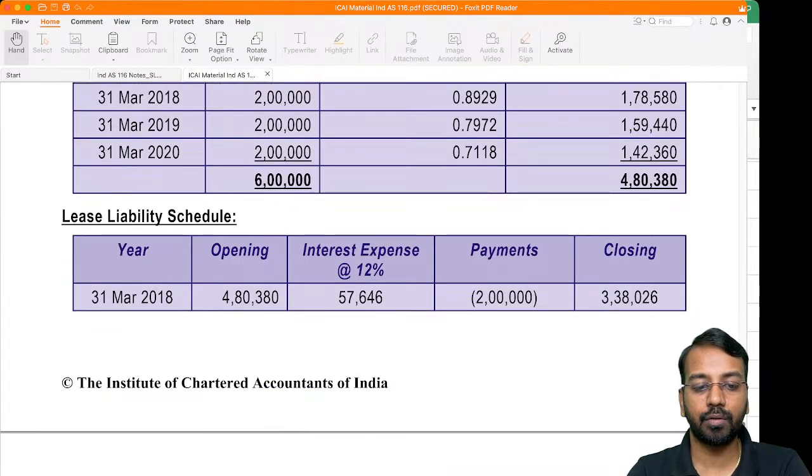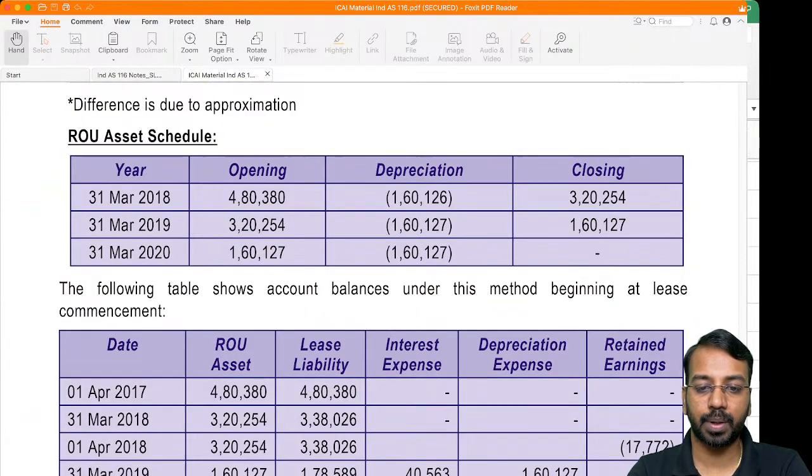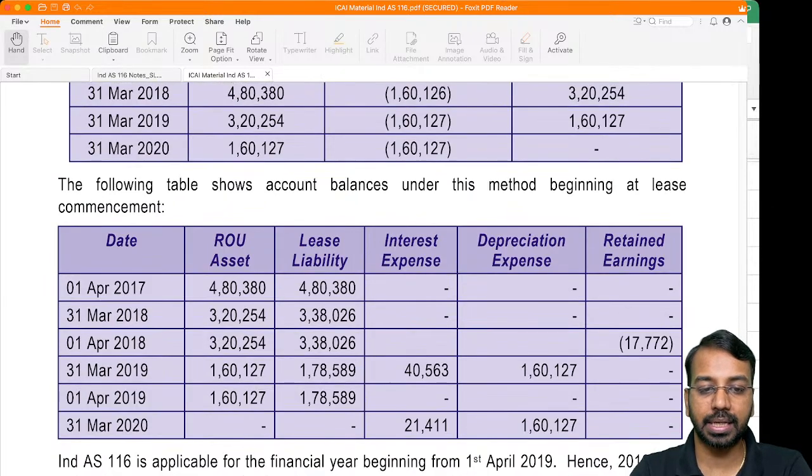Now, how do we account for it under the full retrospective approach? So now, right of use asset 4,80,000, then 3,20,254, then 1,60,127. So as on 31st of March of 19, you have 1,60,127 as the right of use asset and 1,78,589 as your lease liability.